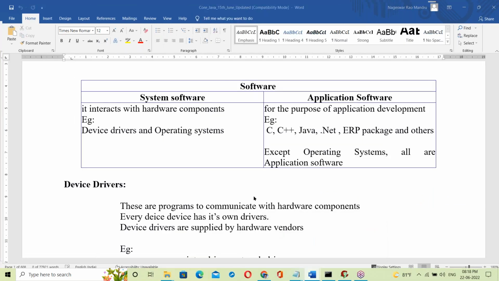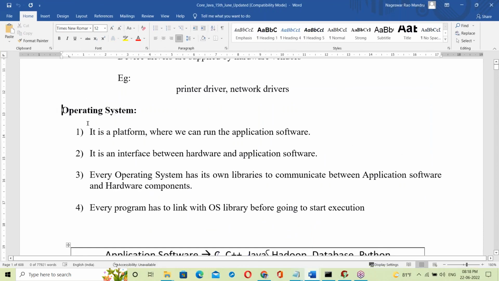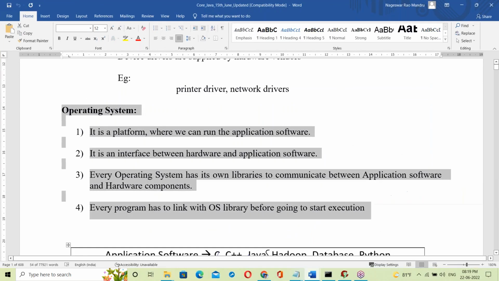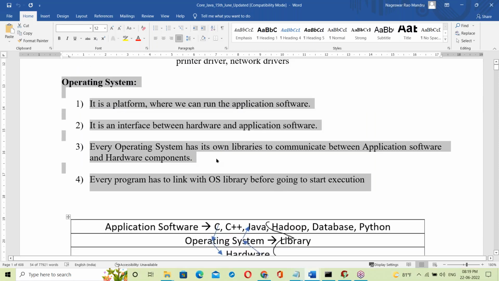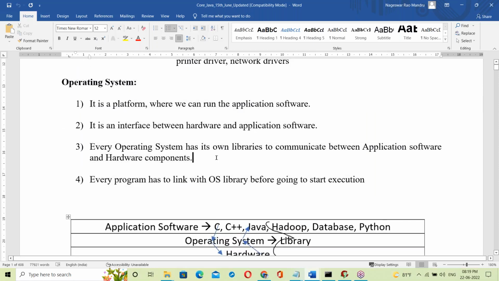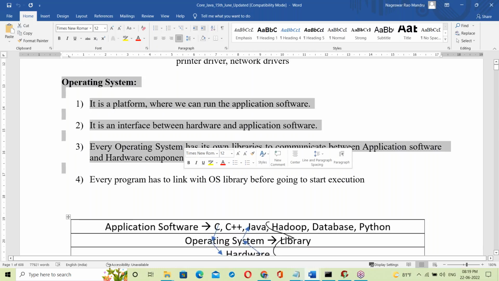Okay, same topic is explained in the document. See, this is about OS, all the 4 points. On top of hardware is the OS, and on top of the OS is the application software. So this is about OS. To understand Java features, this is enough.